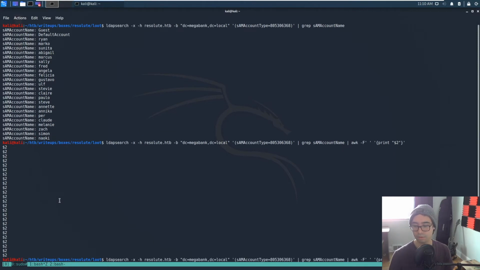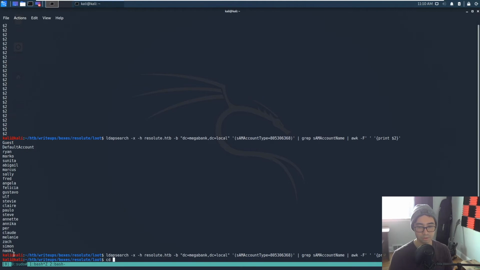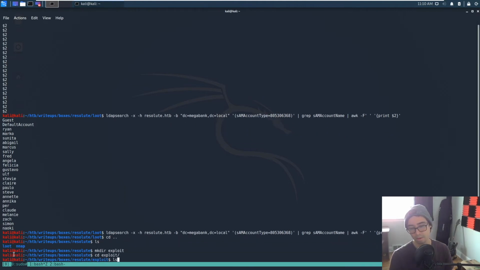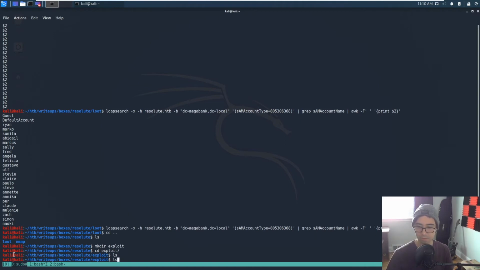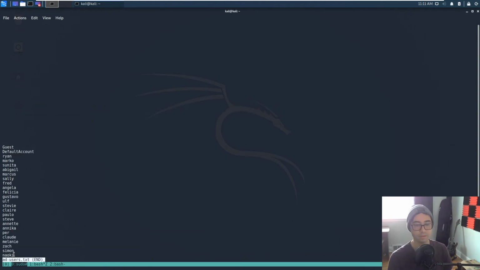Wait, maybe not in quotes. There we go. And we'll dump this to, actually, I'm gonna go back a directory, make a directory called exploit. So here, run this command. We're gonna just call it LDAP users, or let's go AD users.text. Perfect. We have our list of users.